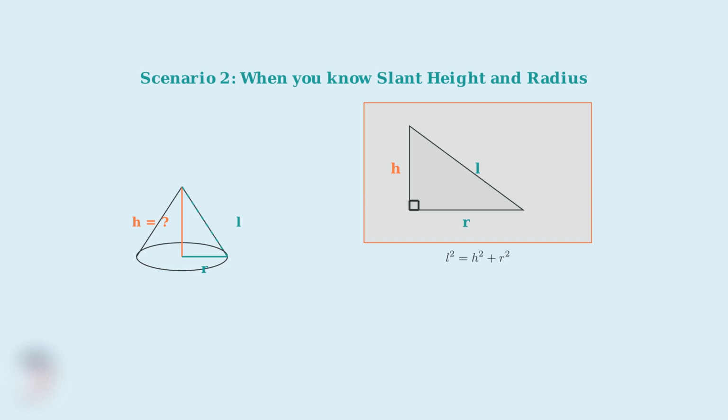Since we have a right triangle, we can apply the Pythagorean theorem. The slant height squared equals height squared plus radius squared. To solve for height, we subtract r squared from both sides, giving us h squared equals l squared minus r squared. Taking the square root of both sides, we get our second alternative formula. H equals the square root of l squared minus r squared. This is our most commonly used alternative formula.